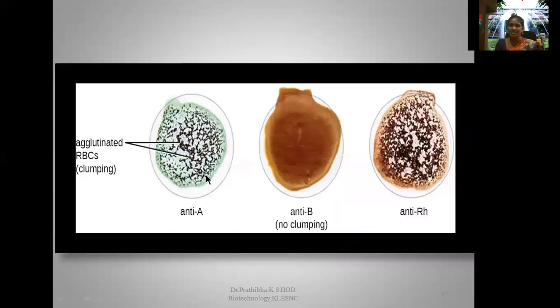Here you can make a very clear picture of A positive. You can see the aggregated RBCs, clumping with antigen A and anti-sera A. In this case, when we treat with anti-B sera, there is no clumping because of the absence of B antigen on the cell surface. Whereas in this case, due to the presence of D antigen or RH factor, when you treat with anti-RH serum, agglutination can be seen. So this is the A positive blood group.